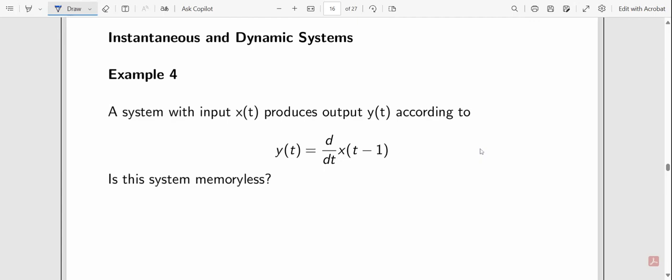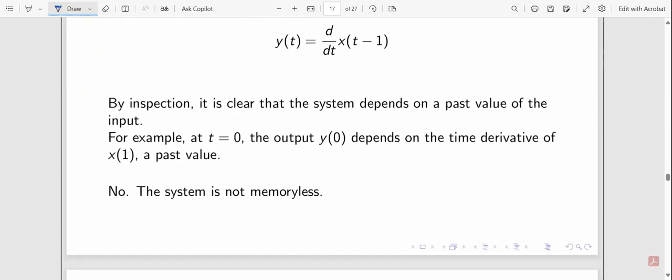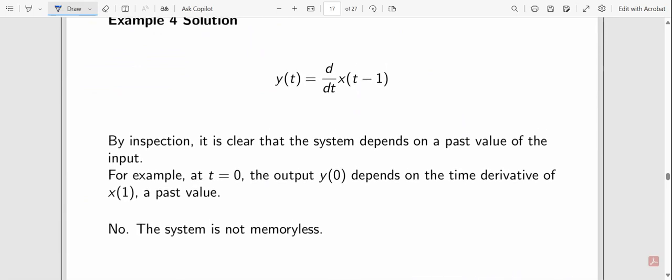This is the example. Is this system memoryless? We have to check whether it is memoryless or not. If you see by inspection, it is clear that the system is depending on the past. But for a memoryless system, we say it does not depend on the past or the future.